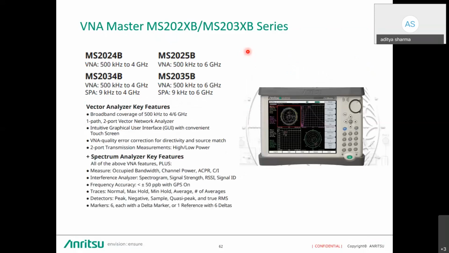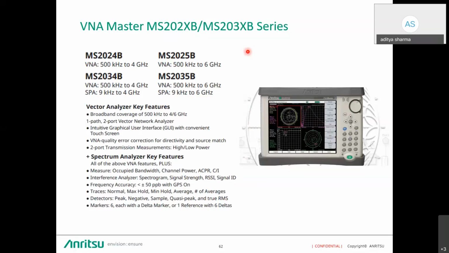Now, if I talk about VNA Master series, we do have B series. Now in B series we have 4 models. One is without spectrum analyzer, another is spectrum analyzer plus VNA. With VNA, we do have 4 gigahertz and 6 gigahertz. And with spectrum analyzer, again, we do have 4 gigahertz and 6 gigahertz. The spectrum analyzer covers from 9 kilohertz up to 4 gigahertz, and 9 kilohertz up to 6 gigahertz. It's a broadband coverage.